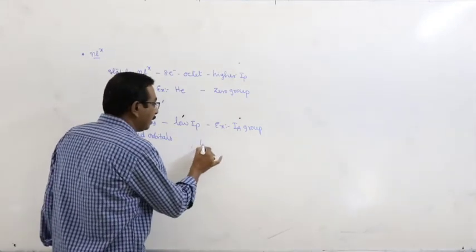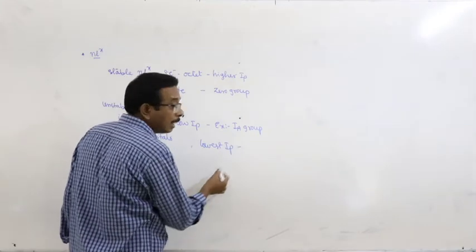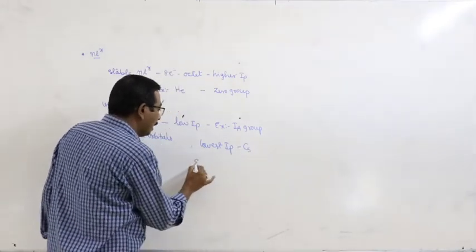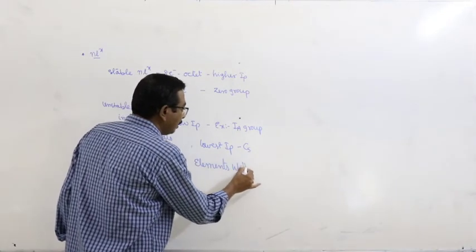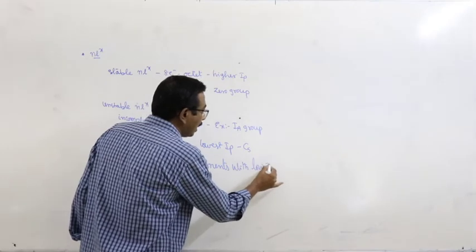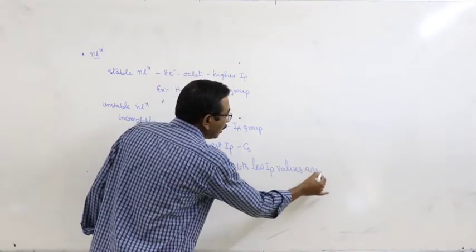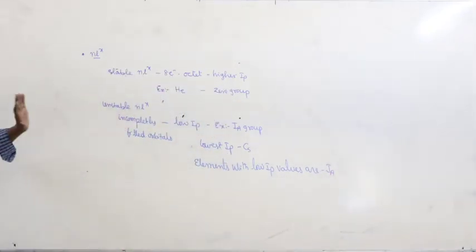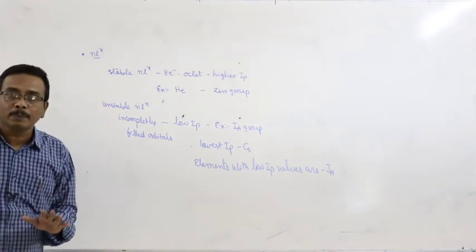The element with the lowest IP value at present among the available elements is cesium. And the elements with low IP values are alkali metals, the first A group elements. This is about the factors that are affecting the ionization potential.